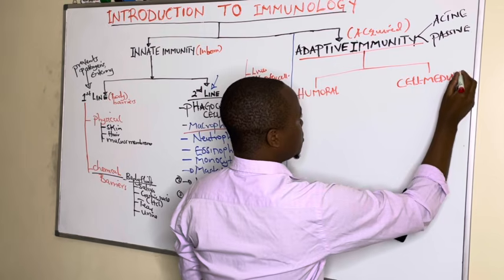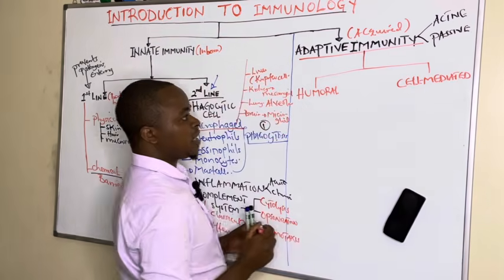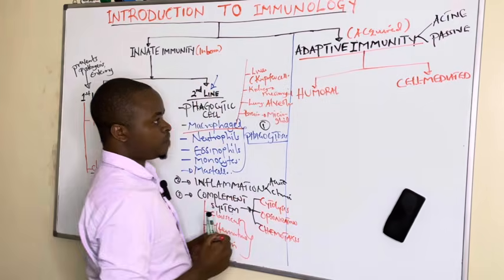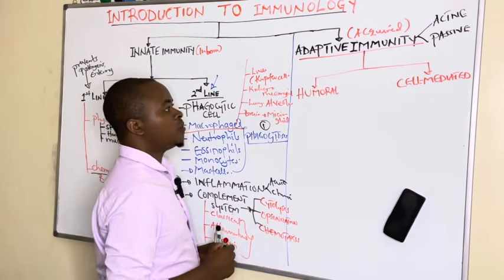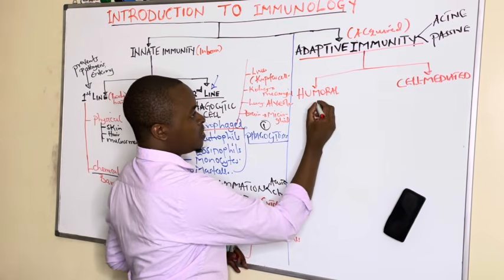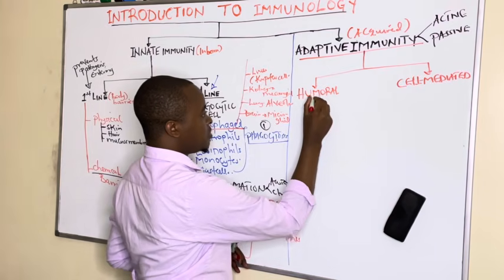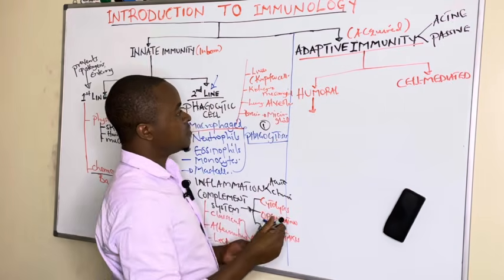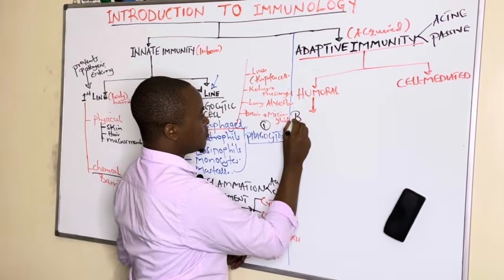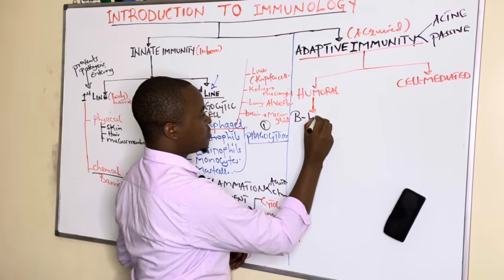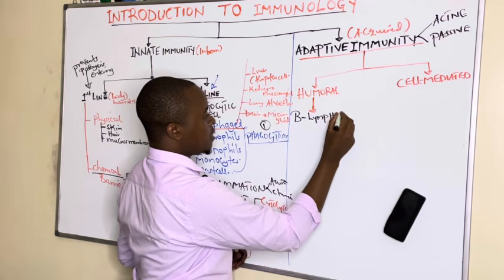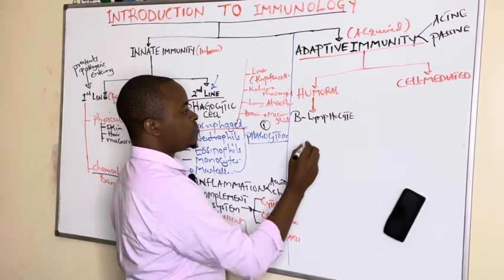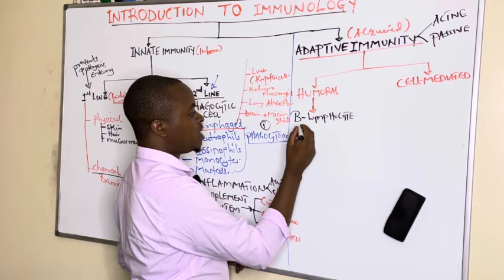Cell mediated. So these are the two categories of adaptive immunity. And under humoral immunity, the cells involved are the B lymphocytes. The B lymphocytes are the ones that are involved in this type of immunity, whereby these B lymphocytes mature in the bursa of Fabricius, within the bone marrow.